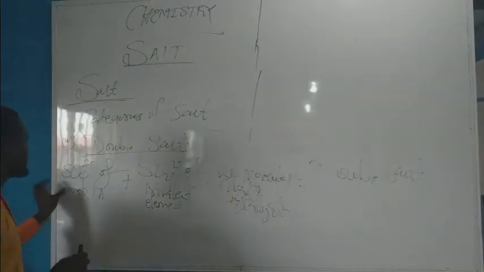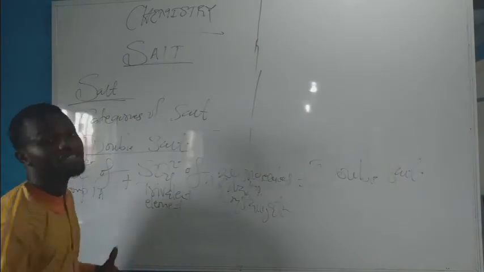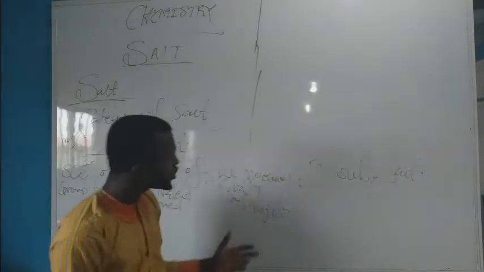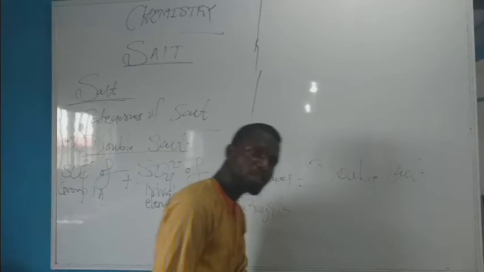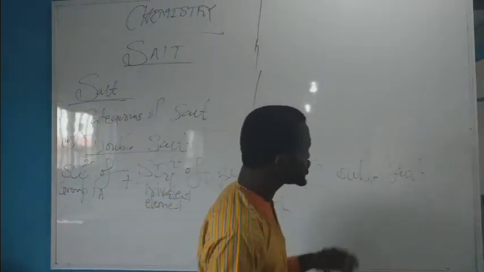This is a simple formula. So which means tetraoxosulfate 6 of group 1 integrating with tetraoxosulfate 6 of the trivalent metal plus 24 molecules of water of crystallization. That will give you a double salt. And that, of course, explicates our definition of double salt.